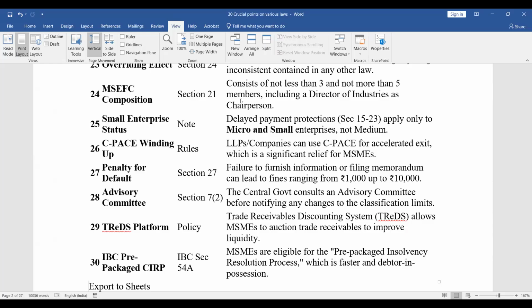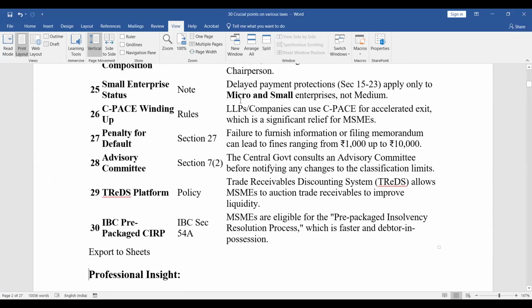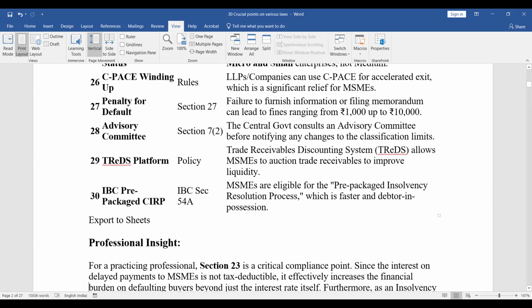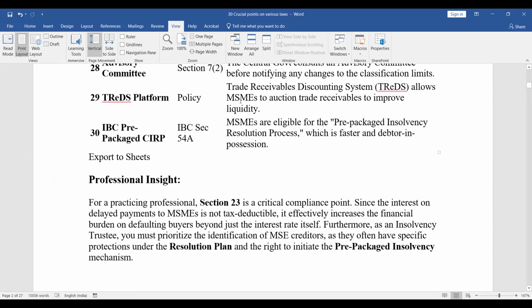Now TREDS platform. Trade Receivables Discounting System allows MSMEs to auction trade receivables to improve liquidity. IBC prepackaged CIRP, IBC Section 54A. MSMEs are eligible for the prepackaged insolvency resolution process, which is faster and a debtor-in-possession regime, right?